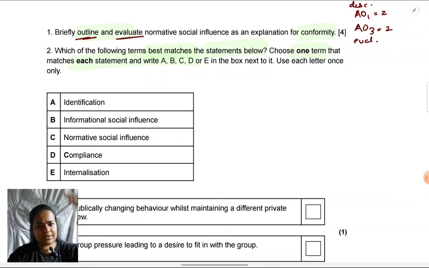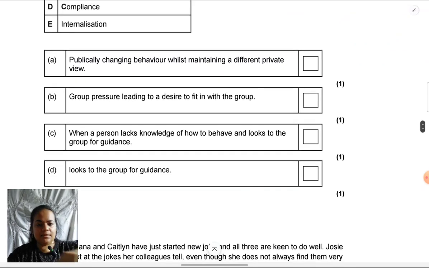You can just take a quick look at the terms given from A to E. Basically, it's all the types of conformity and both the explanations which have been named. Now I'm coming to the table with the statements we have to match. Let's take a look at the first statement: publicly changing behavior whilst maintaining a different private view.